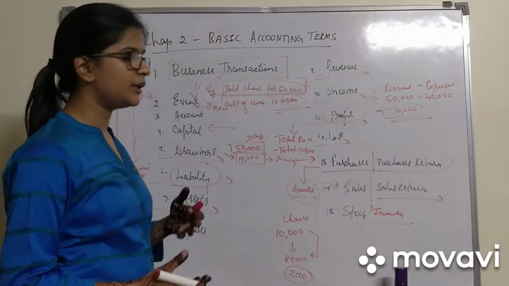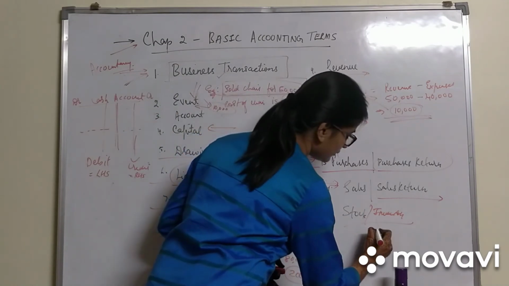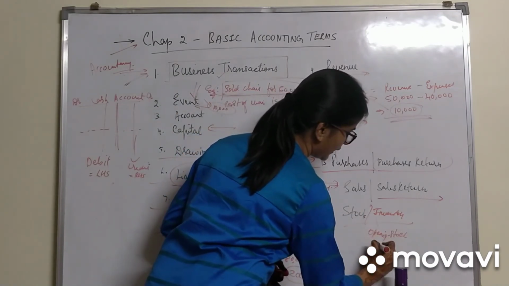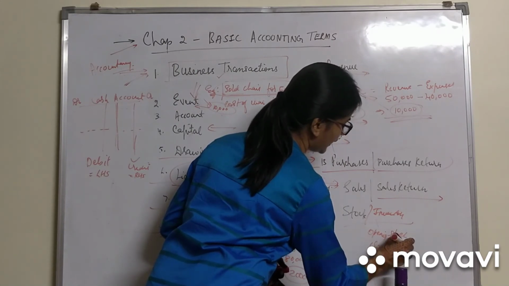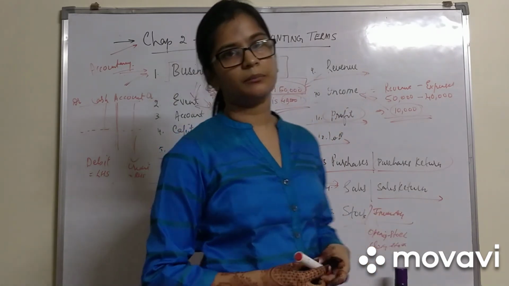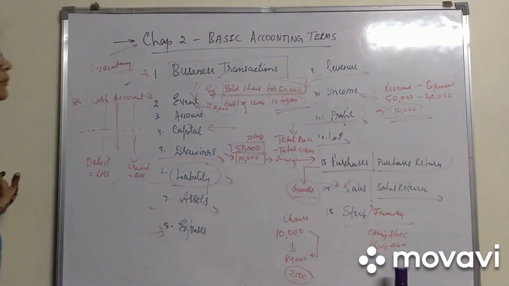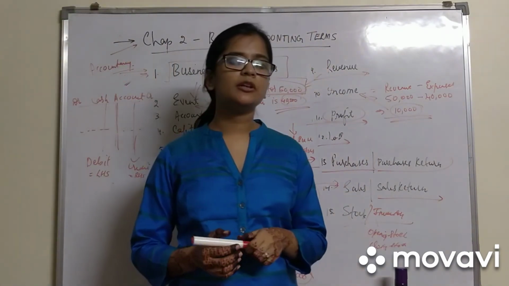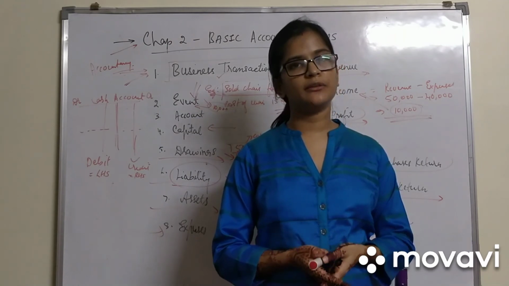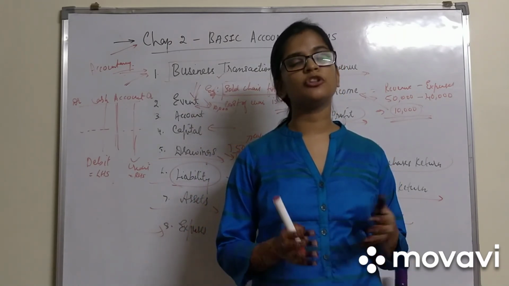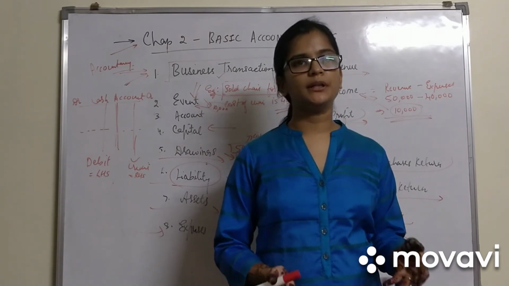Stocks can be of two types: opening stock, that is at the beginning of the year, and closing stock, that is at the end of the year. So these are the 15 most important basic accounting terms. The meaning of all the terms you will get in your NCERT textbook. And just in case you don't have the textbook, you can refer to it through the internet as well.